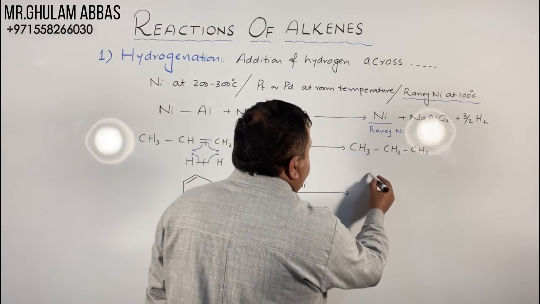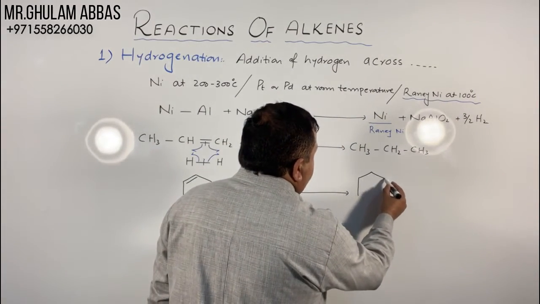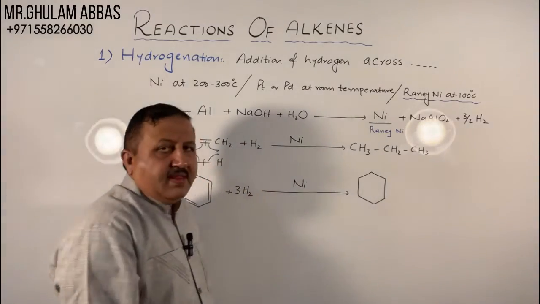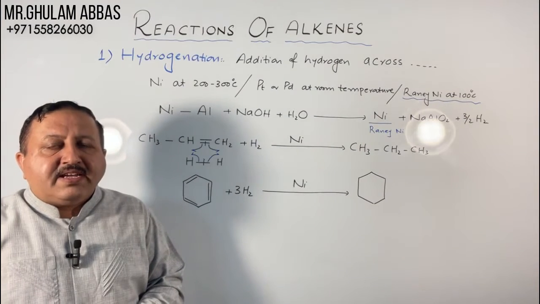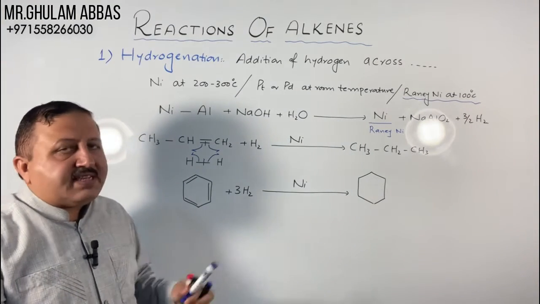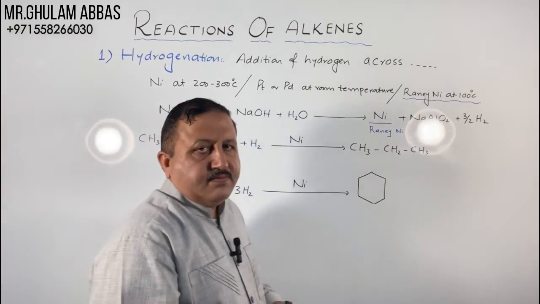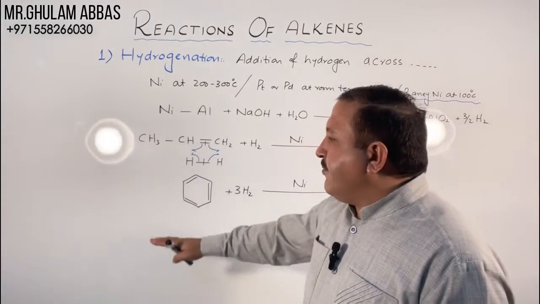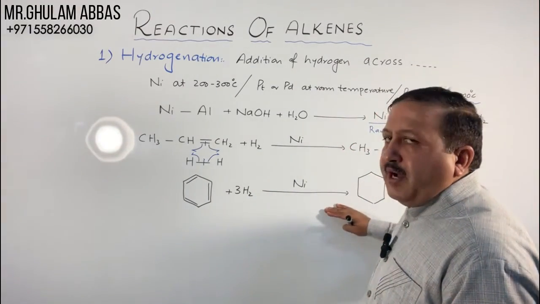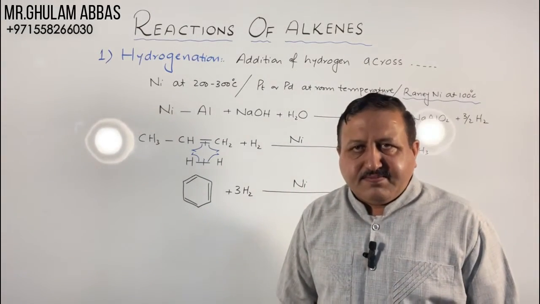Our product will be cyclohexane. We can convert benzene into cyclohexane by the process of hydrogenation. So aromatic compound is converted into non-aromatic compound in this process.